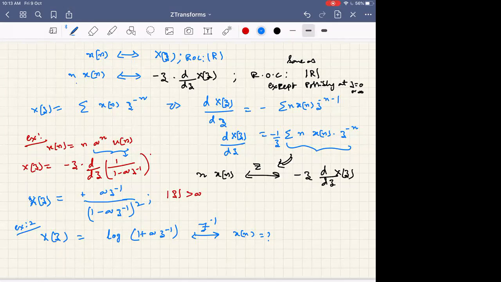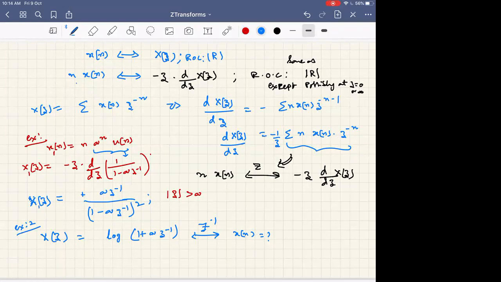Okay. So see this sequence, what kind of sequence? n into x of n. So if I give n into x of n, where the sequence is like this, what kind of sequence is this? Like a ramp function, sir.